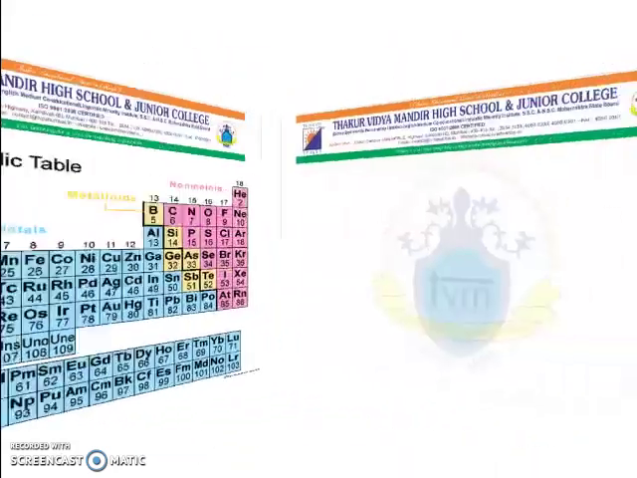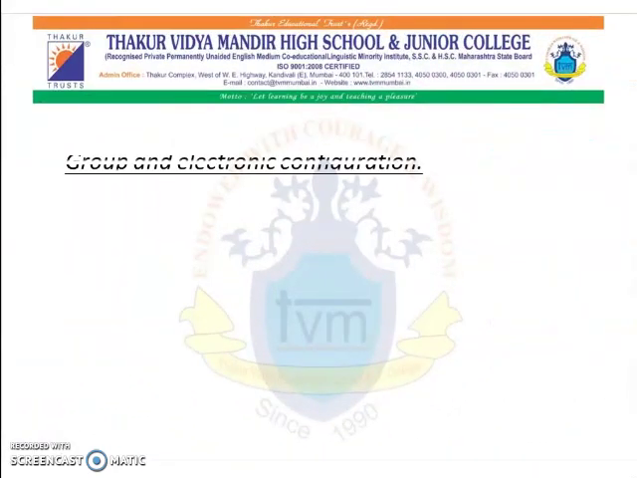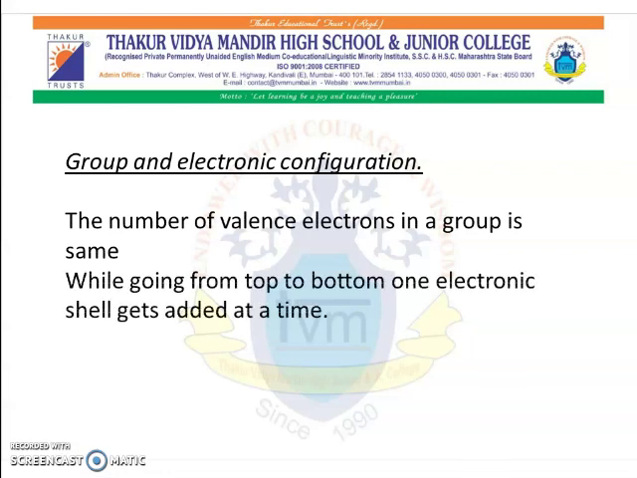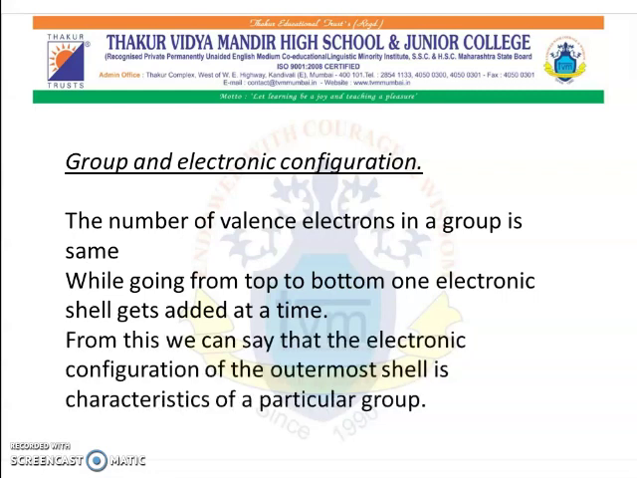Next is the groups and electronic configuration. The number of valence electron in a group is the same. That is, while going from top to bottom, one electronic shell gets added at a time. From this, we can see that electronic configuration of the outermost shell is the characteristic of a particular group.